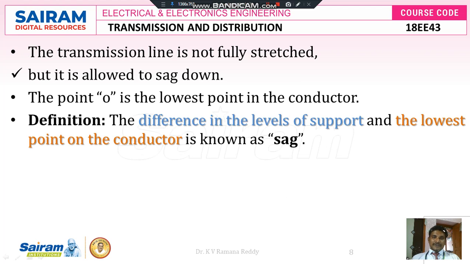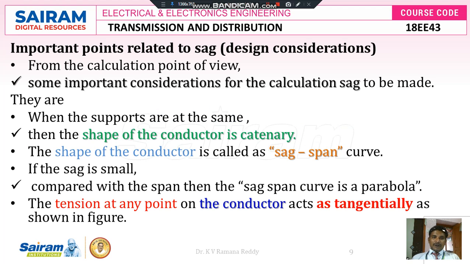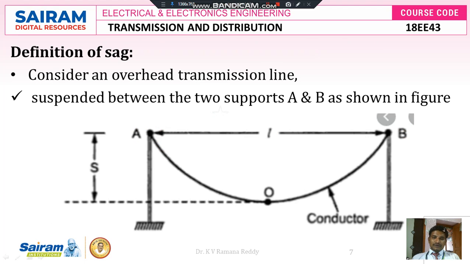Then the definition of sag: the difference in the levels of the support and the lowest point of the conductor is known as sag. Important points related to sag. From the calculation point of view, some important considerations have to be made for the calculation of sag. They are: when the supports are at the same level, the shape of the conductor is a catenary. We can see here this is the catenary shape, and it is also called a parabola shape.